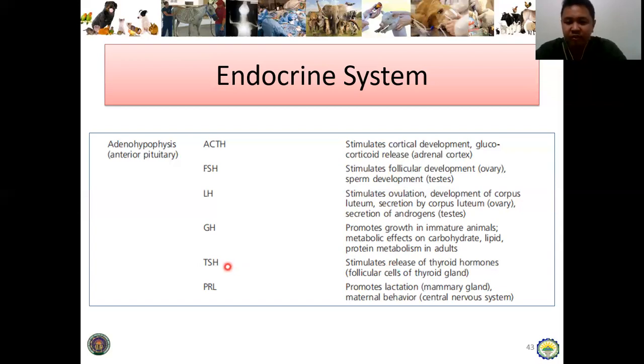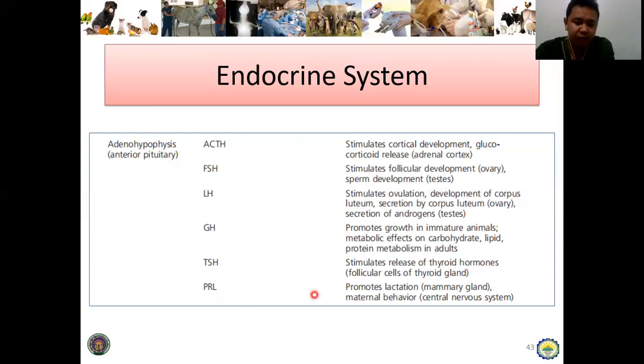Next is the thyroid stimulating hormone. So stimulates the release of thyroid hormones. Of course, by the name itself, thyroid gland. So si TSH, halin sa pituitary gland, pagkat sa thyroid hormone, ma-release ang thyroid hormone. So ano na siya mga thyroid hormones? Later na. Next slide.